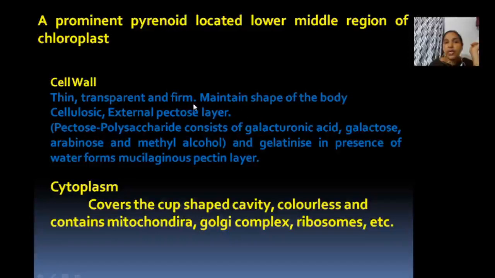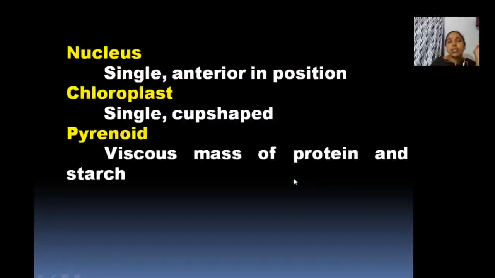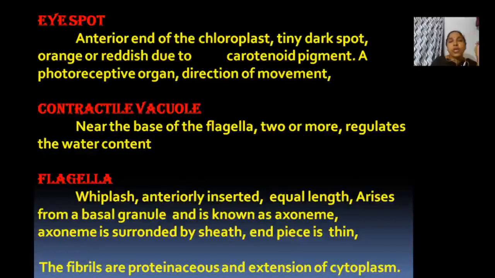The cell wall is transparent, containing cellulose and a pectic layer. The cytoplasm is colorless and contains cell organelles. The nucleus is single and occurs at the anterior part. The chloroplast is cup shaped and single. The pyrenoid contains protein and starch. The eye spot at the anterior end is thick and dark and contains the pigment carotenoid. It is considered a photoreceptive organ and also helps with the direction of movement, so it behaves according to light.